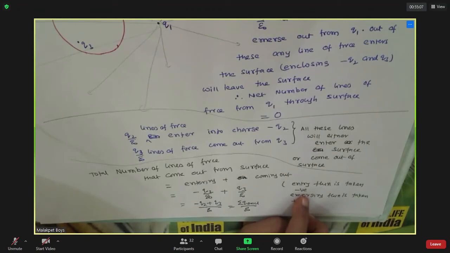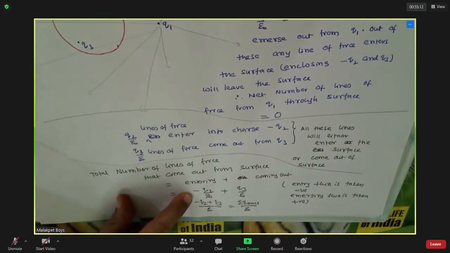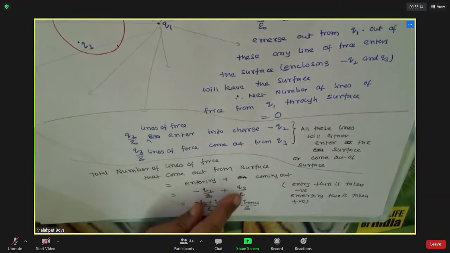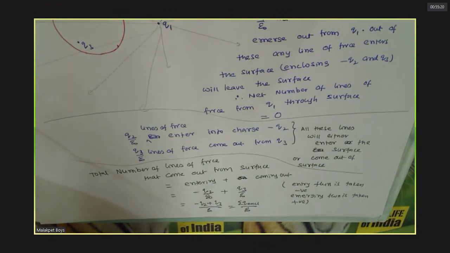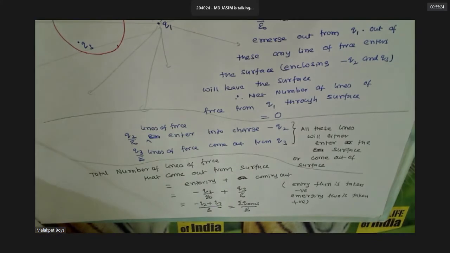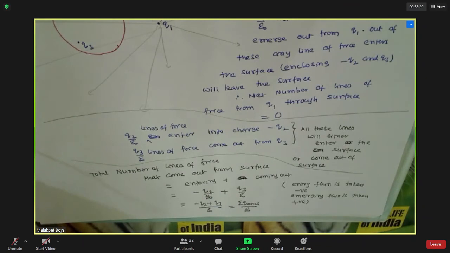Entering means into, into means negative. Going away means positive. Lines of force that enter will be taken as negative. Minus and this is plus. Agreed?